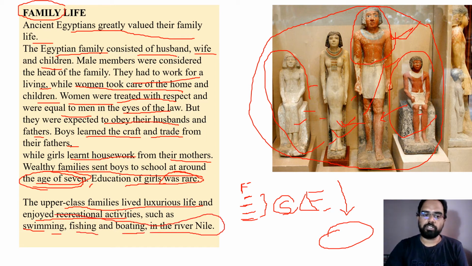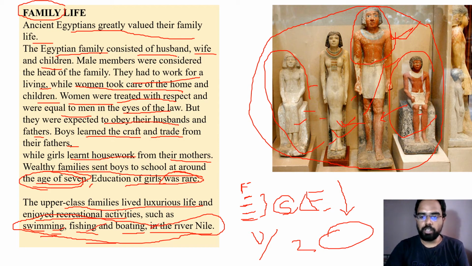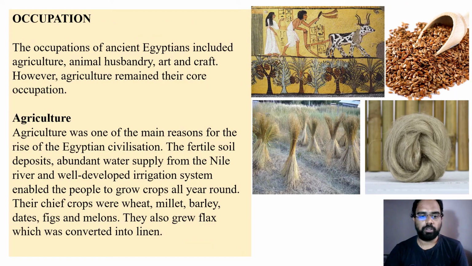So this kind of luxurious recreation was limited to which class of Egyptian society? Only the upper class. The other two classes didn't have this kind of recreation. So this is about the family life of Egyptian society.